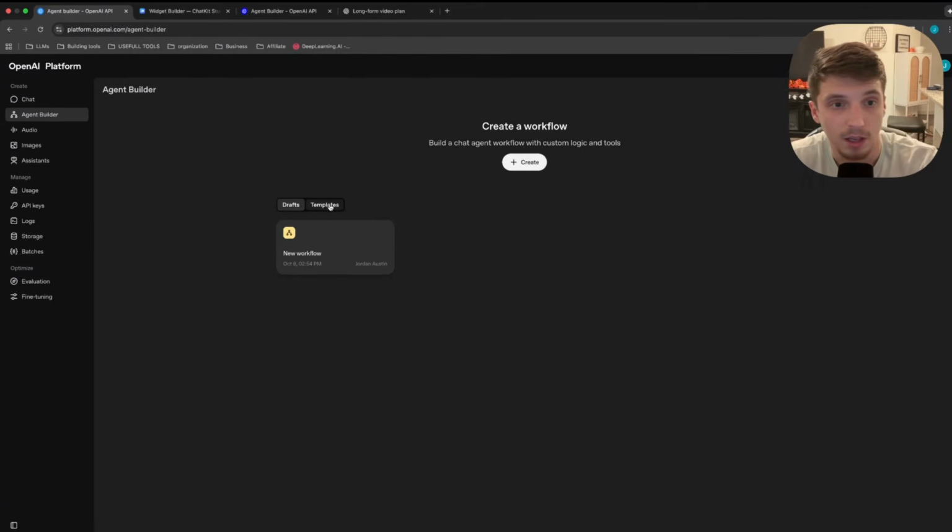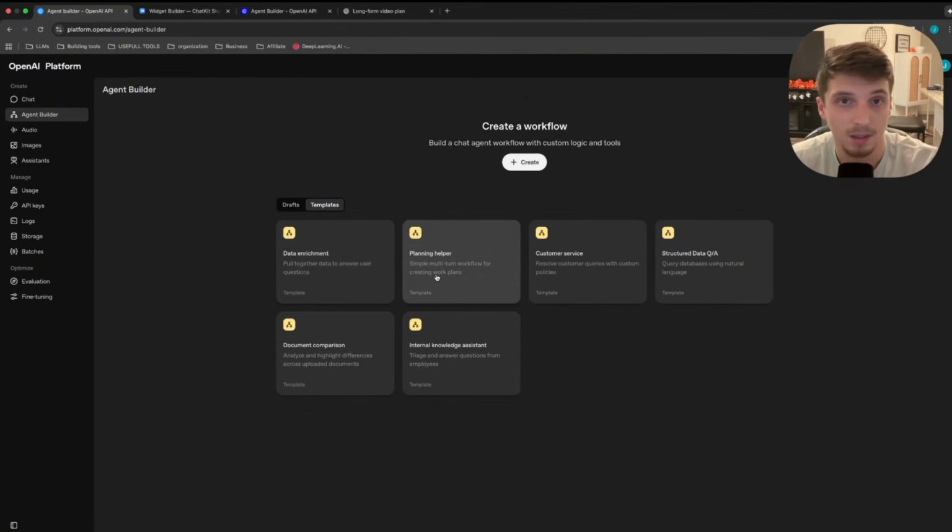Another cool thing they have here is some templates, because honestly, I'm very new to when it comes to chatbots and stuff like this. So this is all new to me. I do have AI automation skills and understanding. I've done a lot in N8N, so a lot of the fundamentals are the same. But building a chatbot versus building an AI automation or an agentic workflow are very different, because the outcome that you're trying to achieve and the flow of the data is very different.